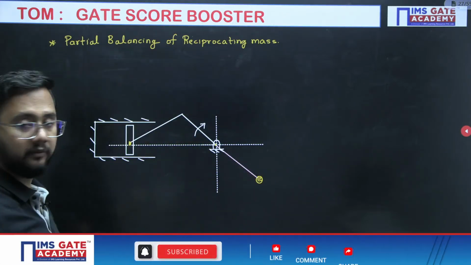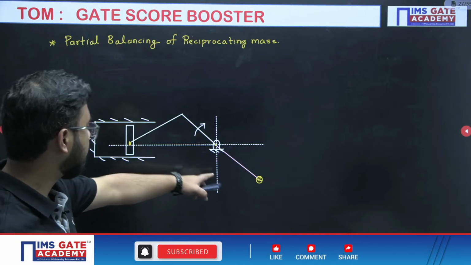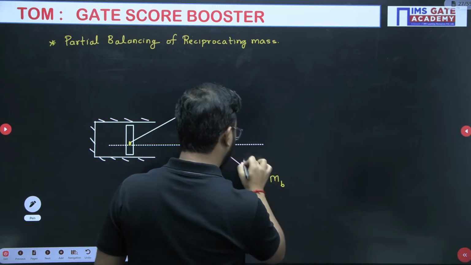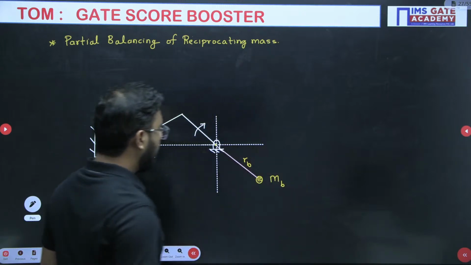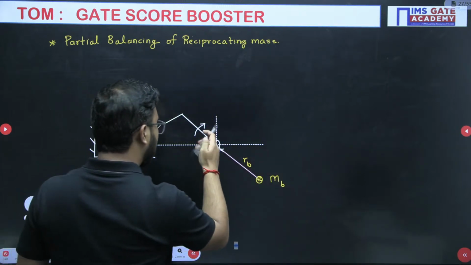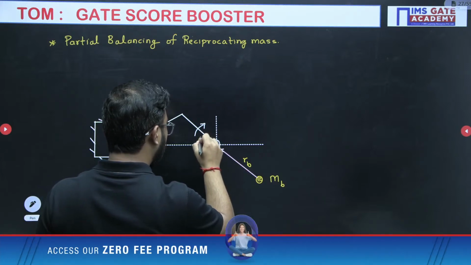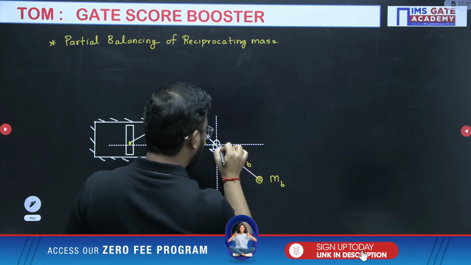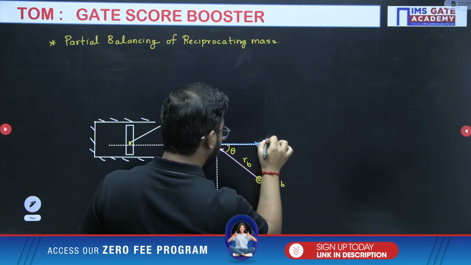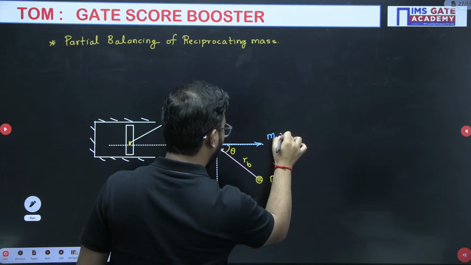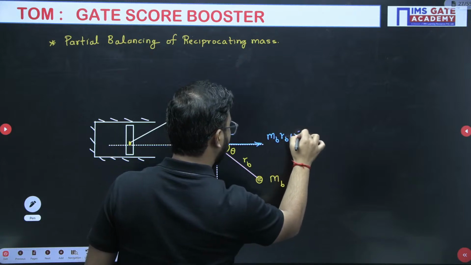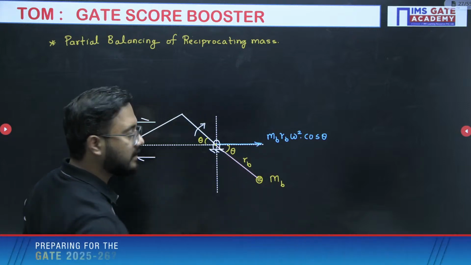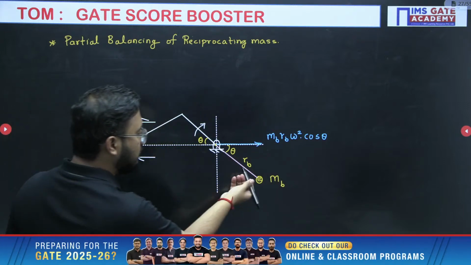Now please see, everyone. This is the balancing mass MB and this is RB. What is this angle? This is the rotation of the crank, theta. This is also theta. Now one of the components is like this: MB RB omega square cos theta. Why MB RB omega square? That is centrifugal force, na? It is going to rotate.